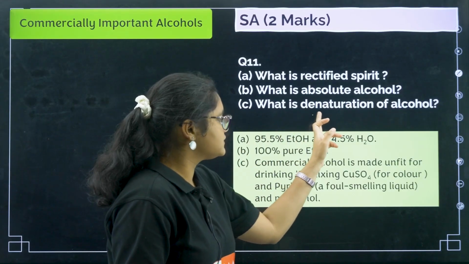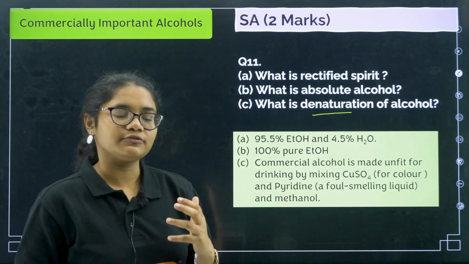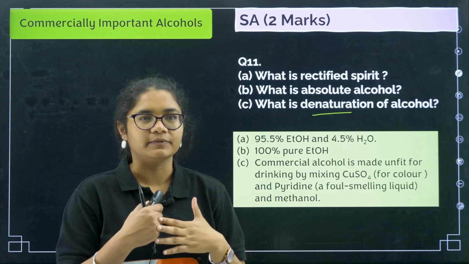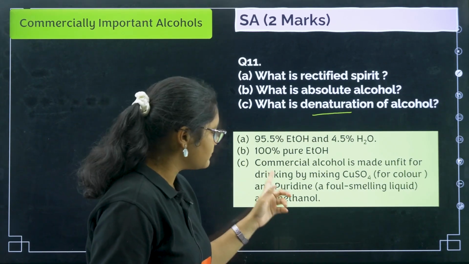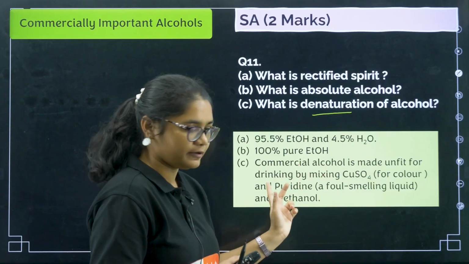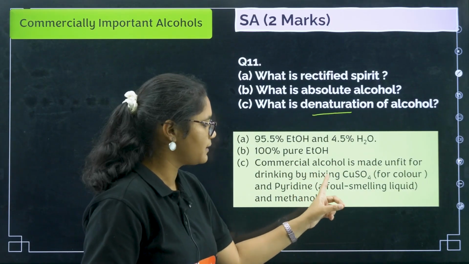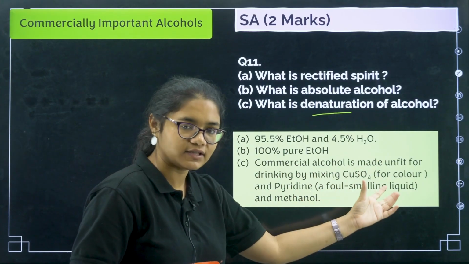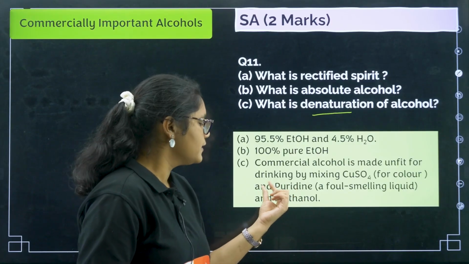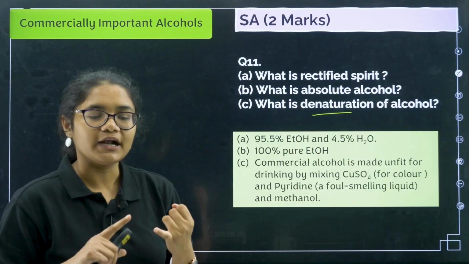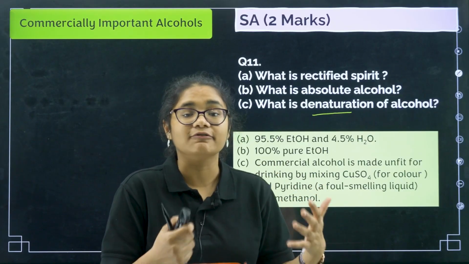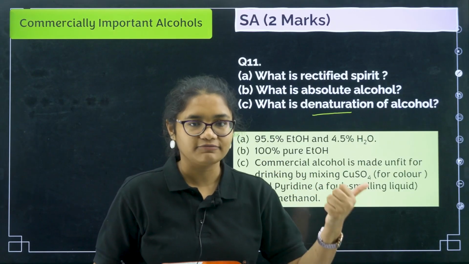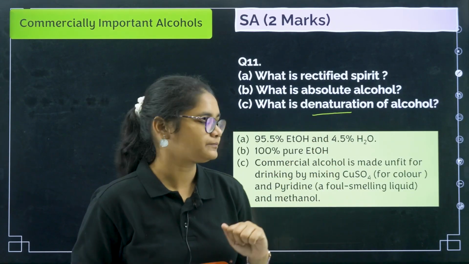Denaturation of alcohol means damaging the alcohol so that it cannot be consumed. Commercial alcohol is made unfit for drinking by mixing, and this is important, copper sulfate, which will change the color, pyridine, and methanol. So you add copper sulfate, pyridine and methanol to make that alcohol unfit for drinking.